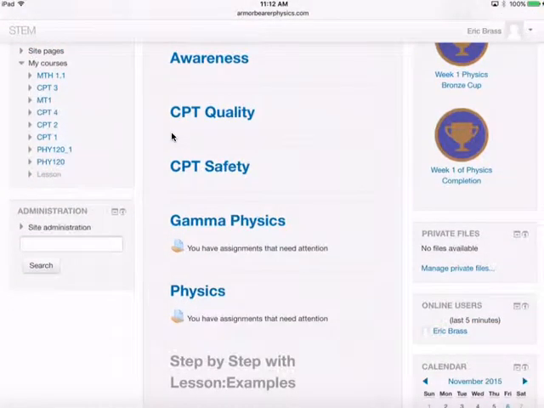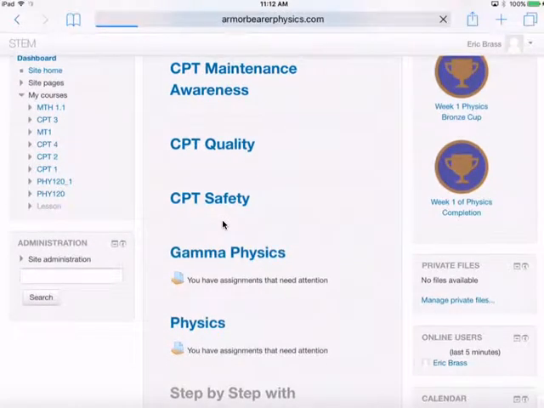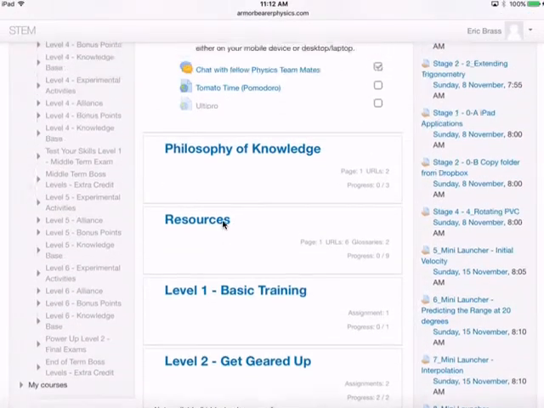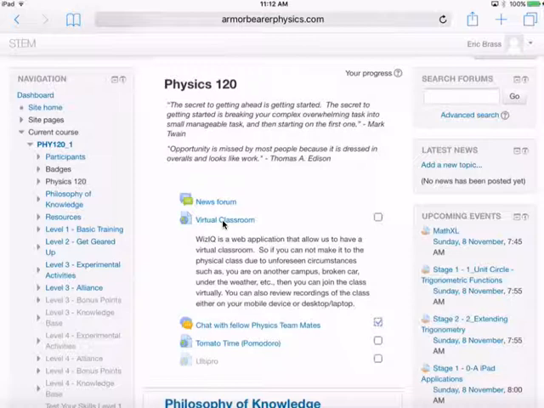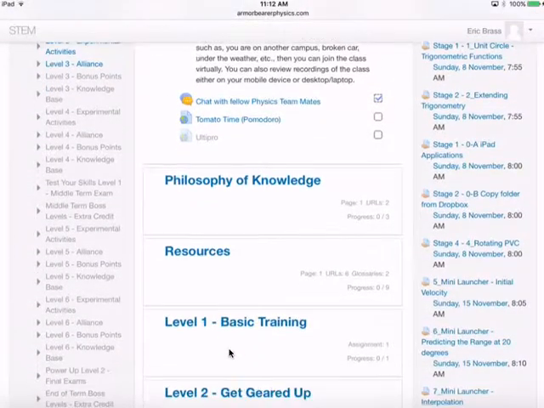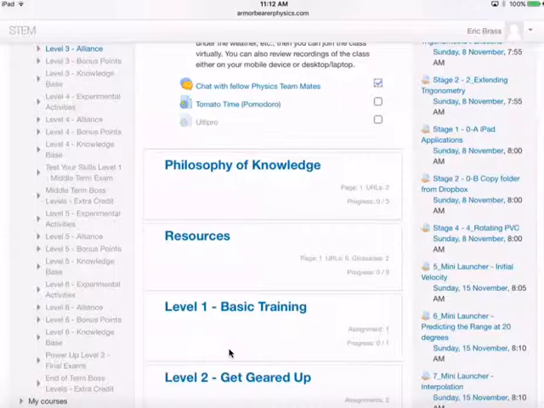I am going to go into gamma physics. You'll see that I have quite a few things in here. I have even more than this, but these are the classes that I'm actually included in. I'm a teacher. Under gamma physics, you'll see that at the top here we have our virtual classroom. You guys can get in there. We have our news forum. You have your chat with fellow teammates, so I put you guys in groups there. Then you have your tomato timer. The stuff that's grayed out, you can't see. I also have a philosophy of knowledge here, and I have resources.